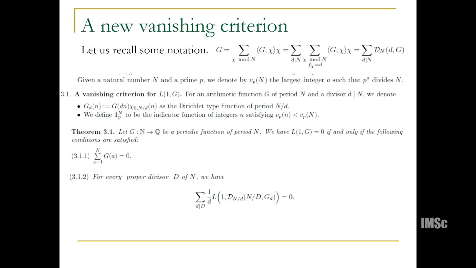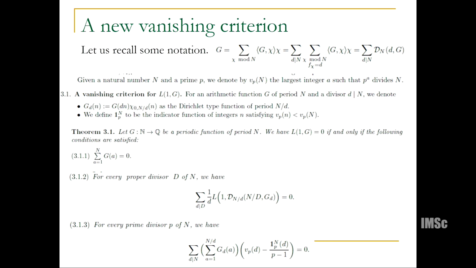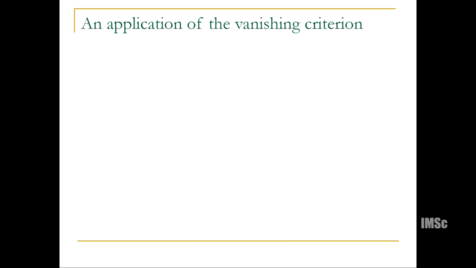What it basically boils down to, for the half a dozen experts, is that if L(1,g) vanishes, then each component also vanishes, because of that direct sum orthogonality decomposition. So this is the new vanishing criterion. Each of these things has to vanish, for every proper divisor. And by the way, for some of you who know about what's called the Okada criterion, you can deduce the Okada criterion from this.